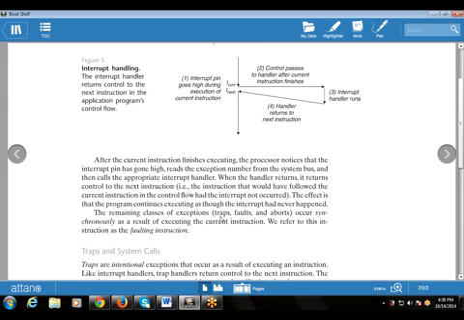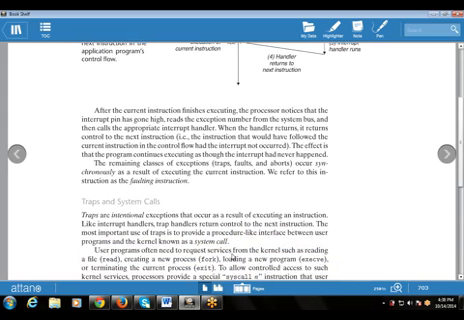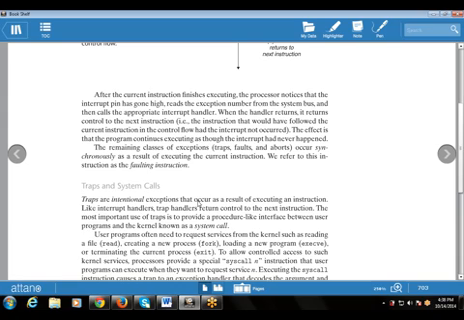Then the remaining classes of exception, that is trap, flow occurs synchronously, as a result of executing the current instruction. So the interrupt is the only one in asynchronous form, which takes the result indirectly. All the other ones, your trap, system call, are categories of the synchronous, in which the result is a direct one. So next is traps. Traps are intentional exceptions that occur as a result of executing an instruction. Intentional means that it is intentional.